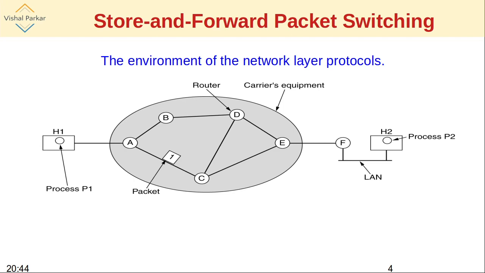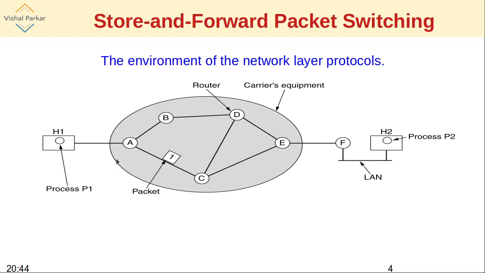After that, those packets which form a single message will be transported over the carrier's equipment, or that ISP subnetwork, towards the destination machine H2. Now depending on various parameters, the path may be selected. That may be A, C, E, F, or that may be A, B, D, E, F. We'll see exactly how it happens.